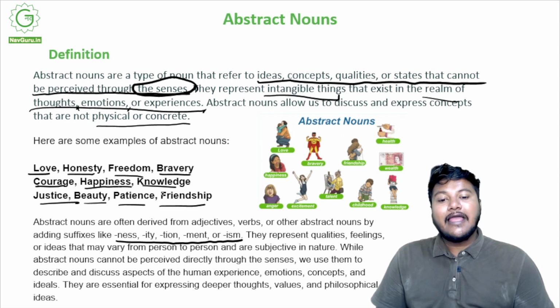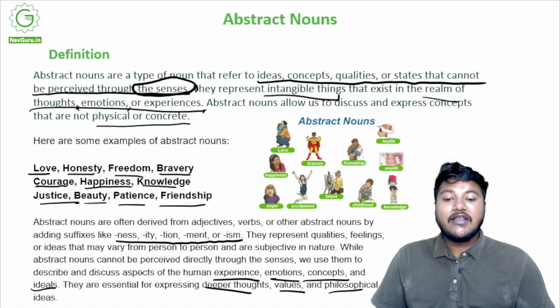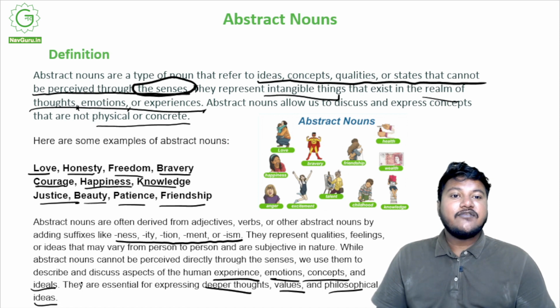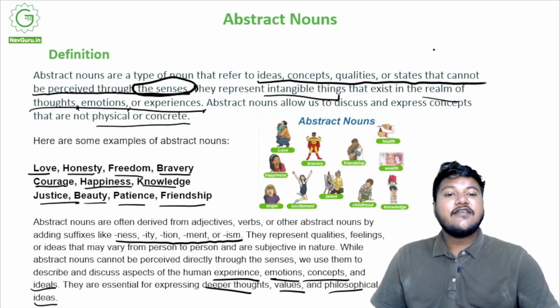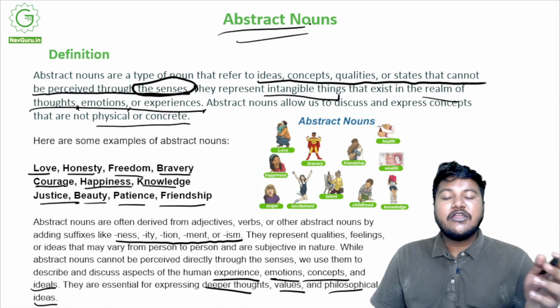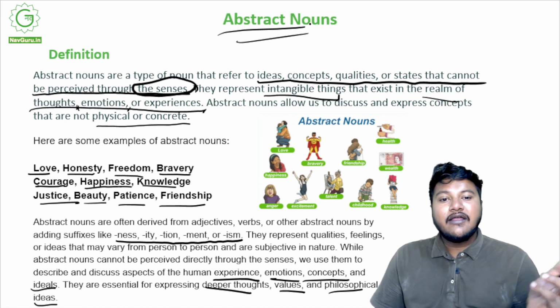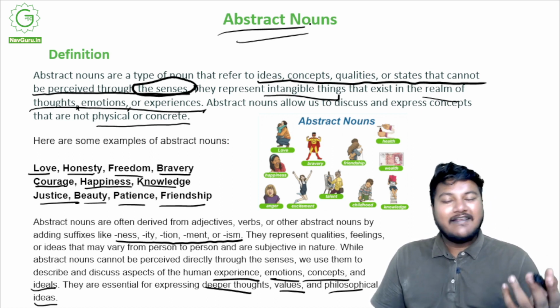We use them to describe and discuss aspects of human experience, emotions, concepts, and ideals, right? They are very essential for expressing deeper thoughts, values, and philosophical ideas. Like I said, the very grassroots of philosophy is based around the fact that abstract nouns exist. If not for the existence of abstract nouns, the study of philosophy, the study of human nature, none of it would have ever been possible, right? So all the philosophers owe it to abstract nouns, or vice versa, but yeah.